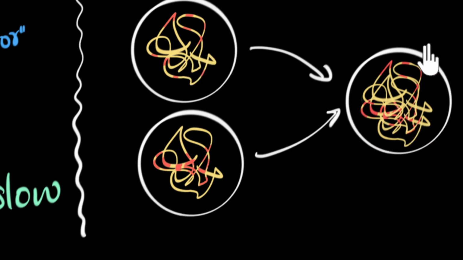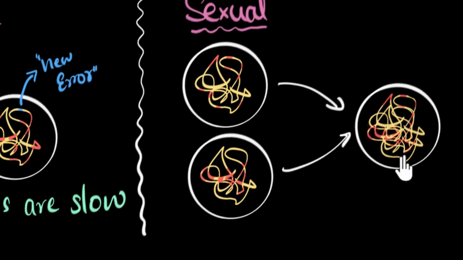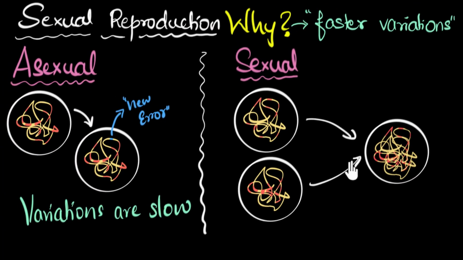Similarly, if you compare the DNA of the offspring with the mother, it won't look the same because it also has variations from the father. And so this will not look like the mother. And so the offspring will neither look like the father, nor like the mother, but it'll be unique because it has its own unique set of variations. And this is why in sexual reproduction, offspring don't look like clones of their parents. You and I resemble our parents, of course, but we don't look like clones of them like in asexual reproduction.